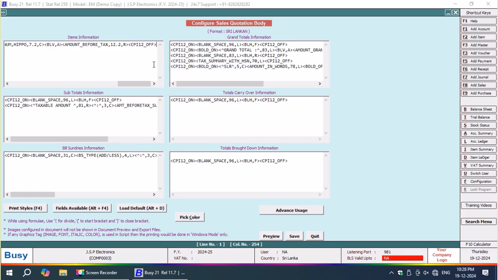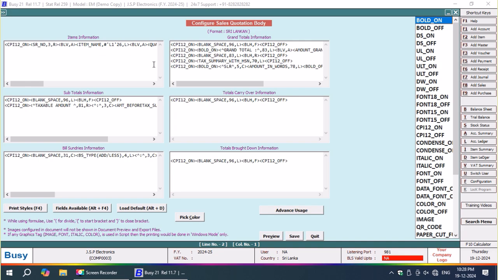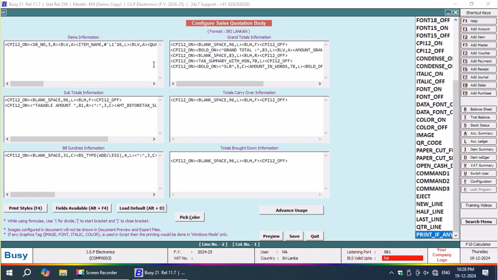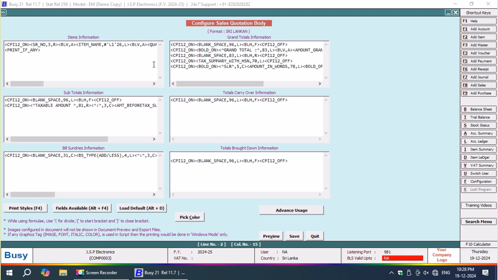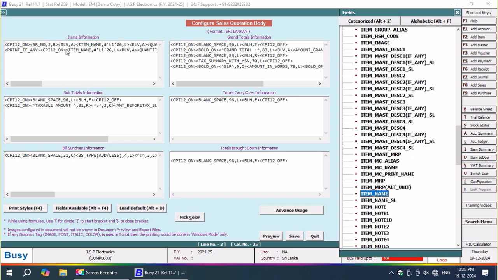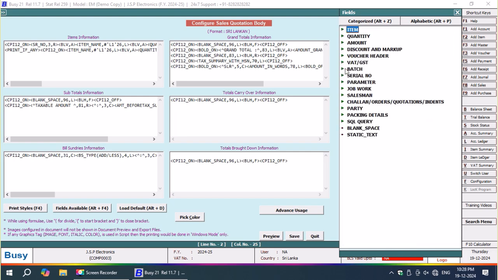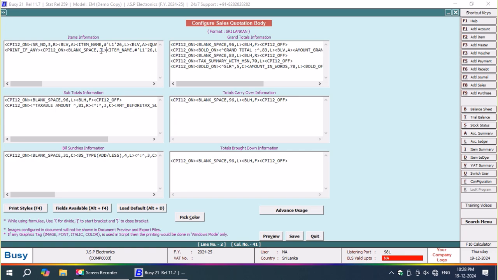While pasting onto the second line I'll press F4. There I'm going to mention a word called print if any. What is the meaning of print if any? Print if any will be activated only if some characters are to be printed in the second line. All that serial number and all that I'm going to remove. Here I'm going to provide a blank space of 4. But when you use print if any, you are not supposed to use any vertical line. BLV comma A you are not supposed to use. Instead of BLV comma A you have to use a blank space. That's all.